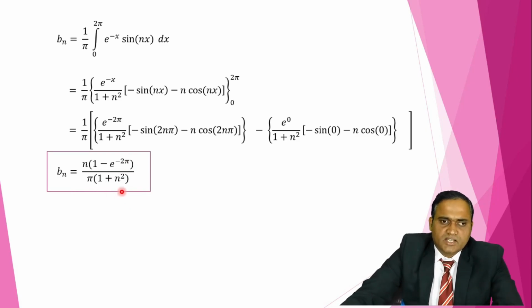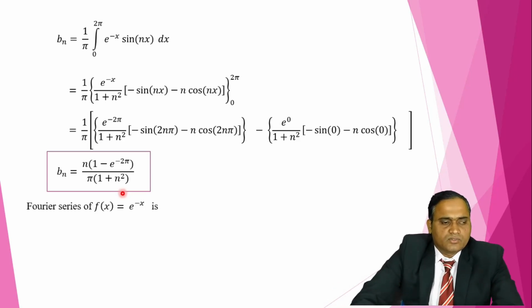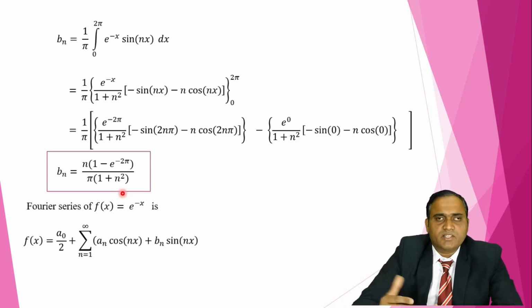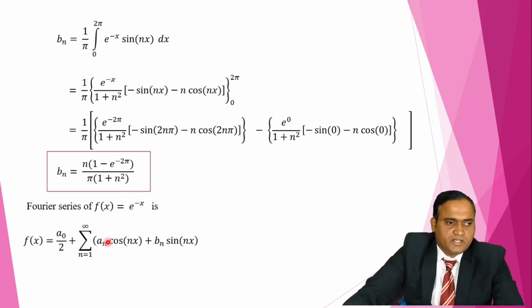Now we have already calculated the a0, an and bn values. We just have to substitute them in the formula. What is the formula? For the Fourier series, f of x is a0 by 2 plus summation an cos nx plus bn sin nx. So we substitute the a0, an and bn values here, and we get the Fourier series representation of the function e raised to minus x.